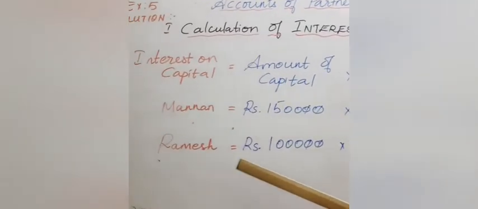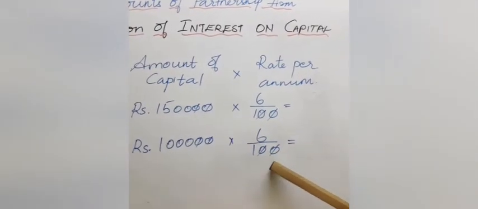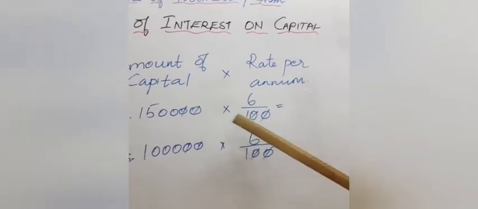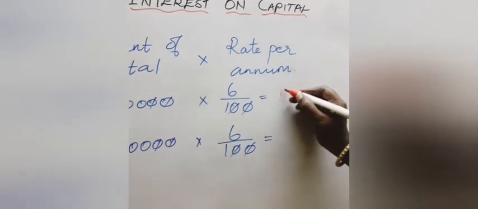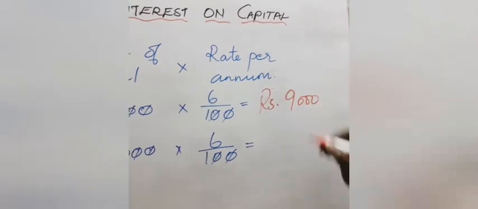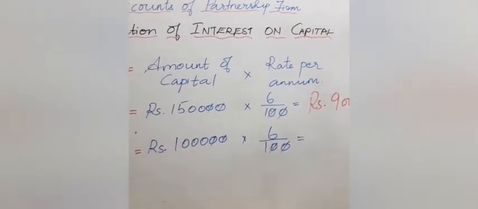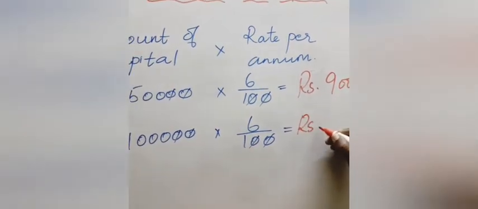Similarly, Ramesh has contributed rupees 1 lakh. On that, 6% we have to provide interest. See, now the zeros will get cancelled like this. Okay, so what is the amount here? You get rupees 9,000 as interest on capital for Mannan. Now coming to Ramesh, the zeros will get cancelled. So the amount here will be 6,000.